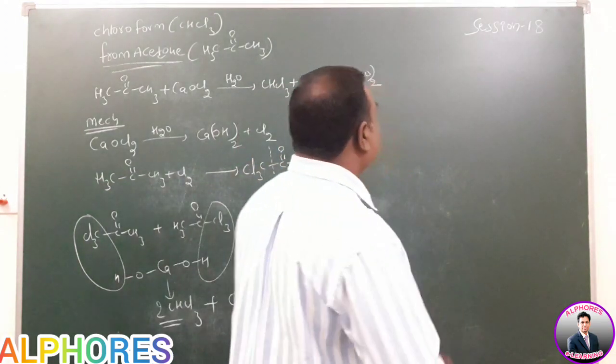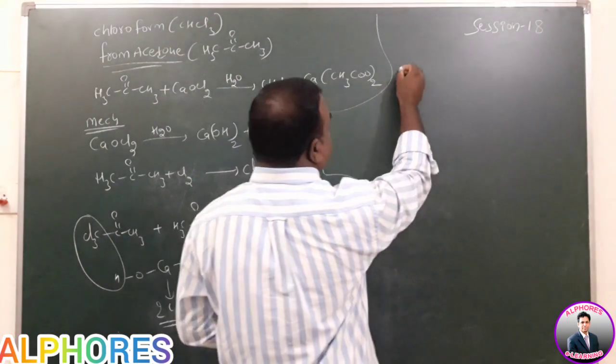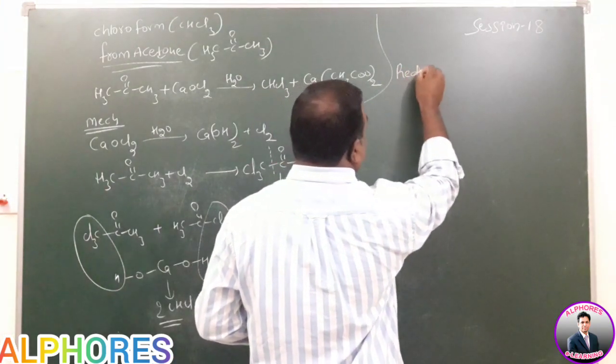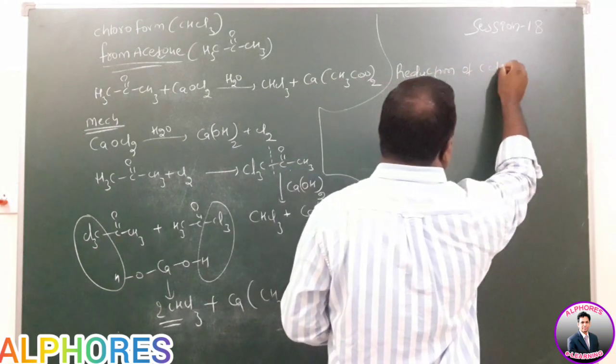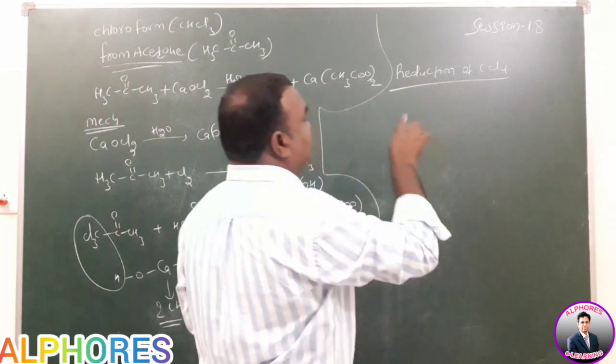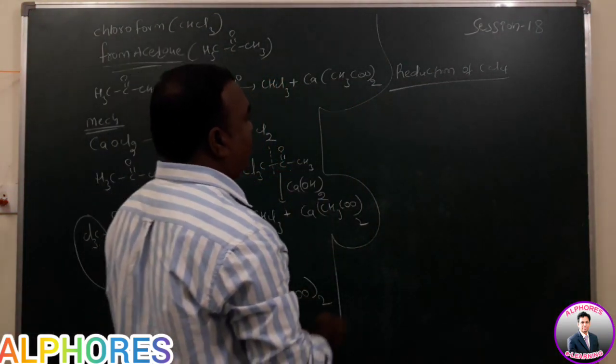So next step is reduction step. Reduction of carbon tetrachloride. Nowadays they use this step to prepare large amounts of chloroform.